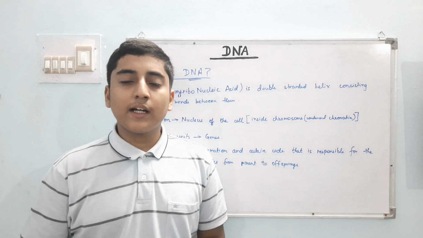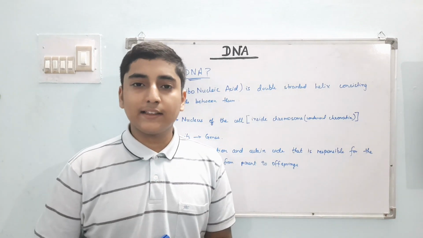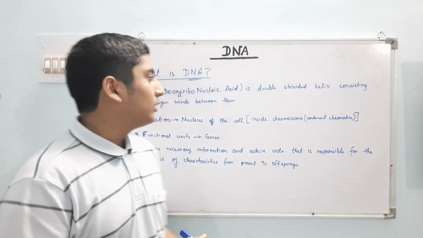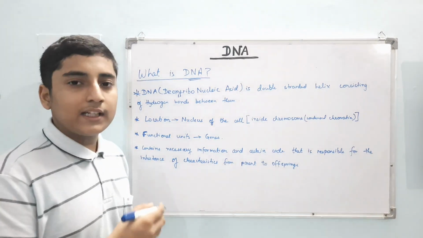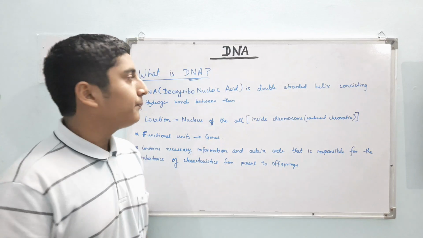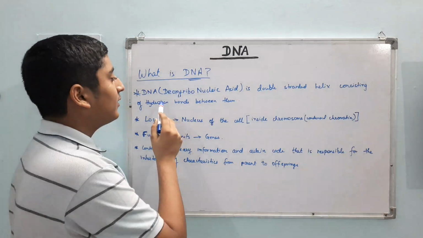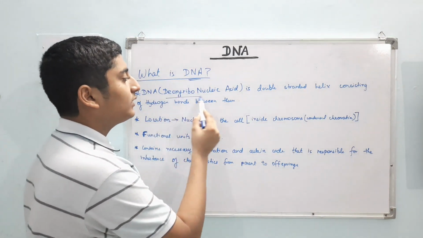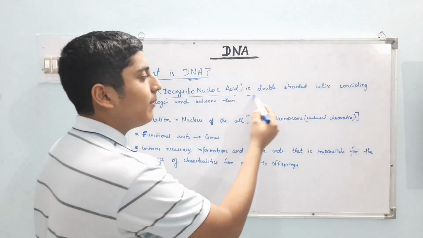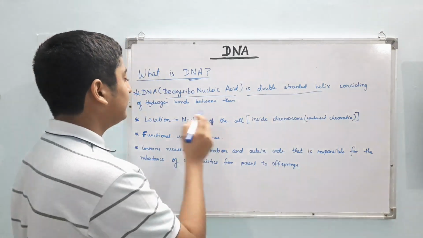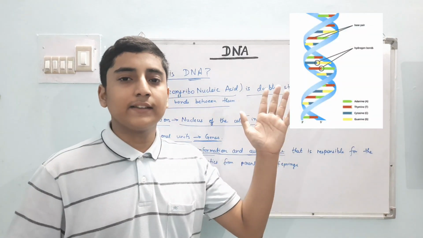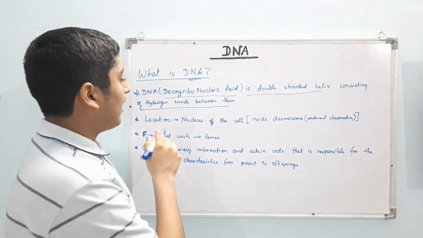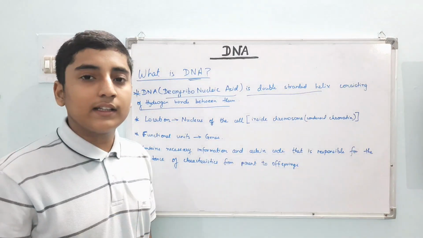So before studying DNA in detail, a question arises: what is DNA? I have already written on this board, so that you can understand easily and we can save time. The full form of DNA is deoxyribonucleic acid, a double-stranded helix with hydrogen bonds between the strands. The DNA looks like this. I will explain the hydrogen bonds further in this video.